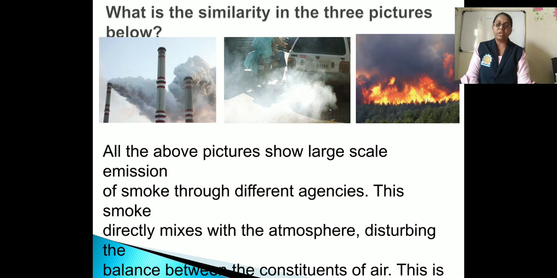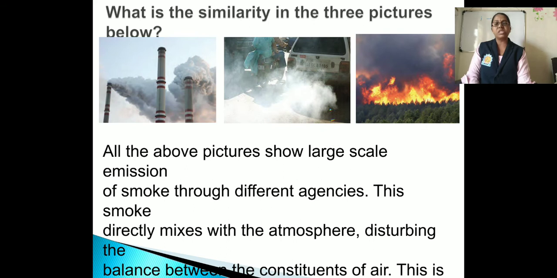We know that in the air there is a fixed proportion of the several gases which are present. And if this balance is disturbed, that means they cause air pollution.